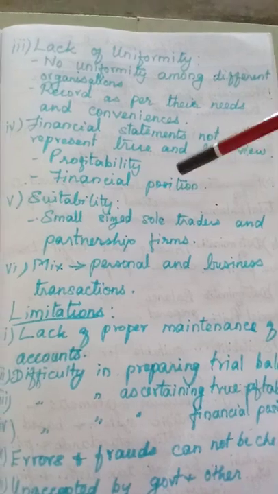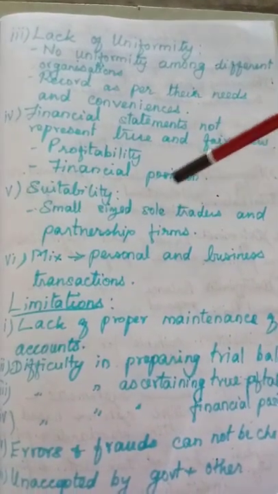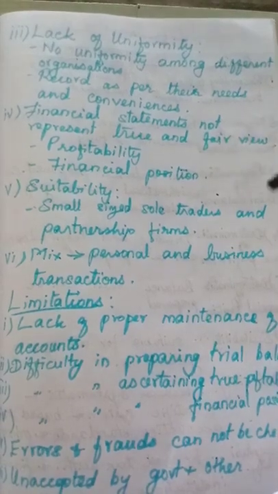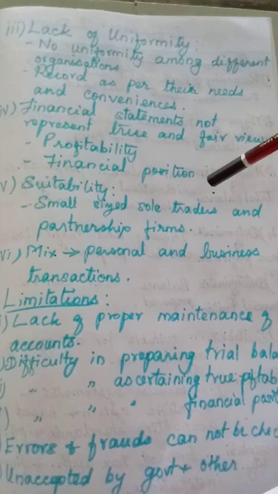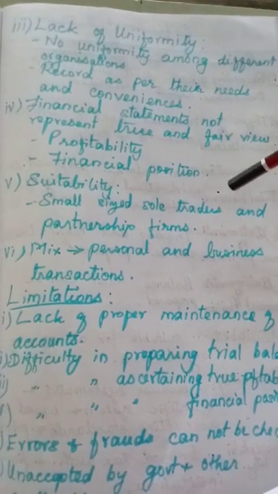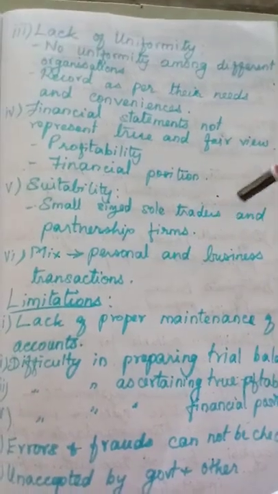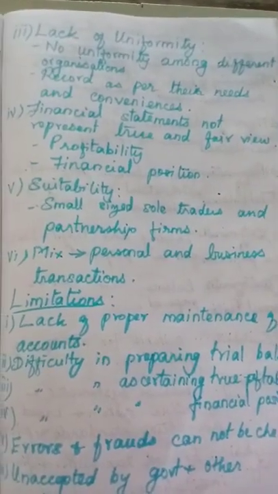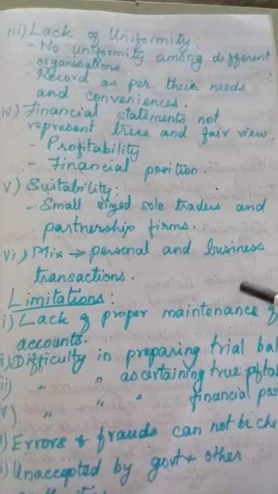So this accounting system is suitable only for small size sole traders and partnership firms. Very small size. The big size sole traders will follow only the double entry system and partnership firms. Then the last point is mixing up of personal and business transactions.